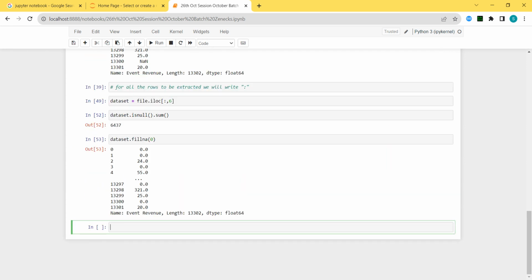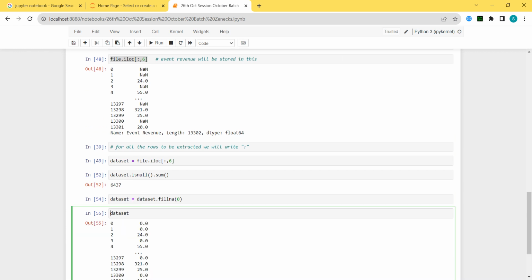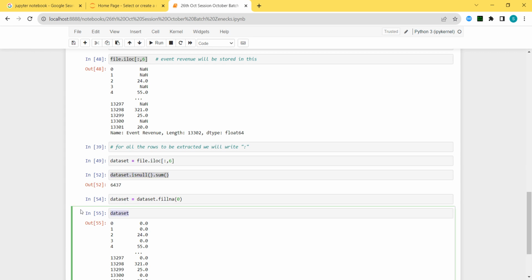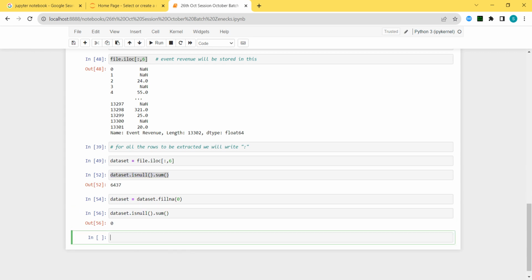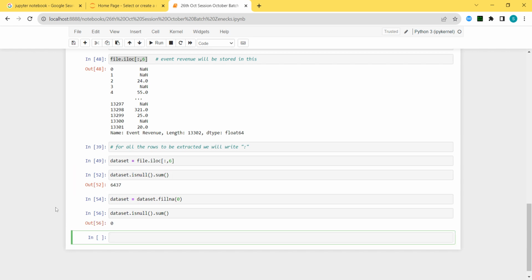Okay, now here is my data set. This I will store in, let's say, data. Now I want to check again whether there are any other missing values or not. Now there are 0 missing values, and I have overwritten the data set in the same variable, filling the missing values. Is it clear to everyone? If you understood this, trust me, you are gaining knowledge.